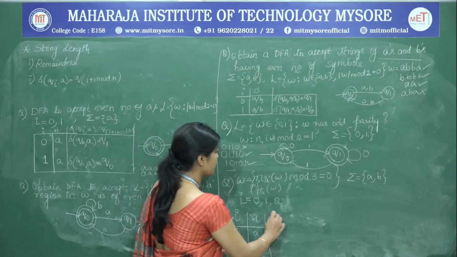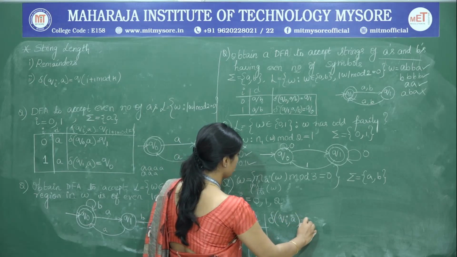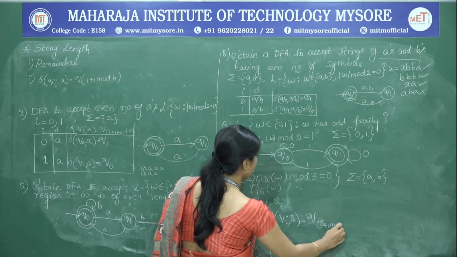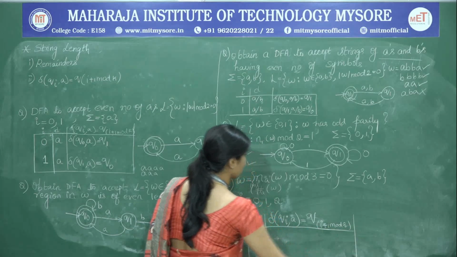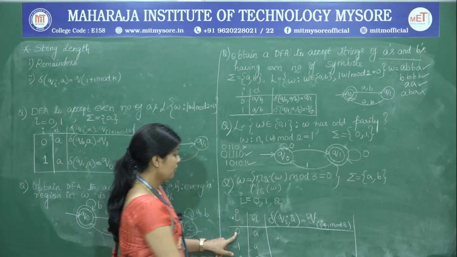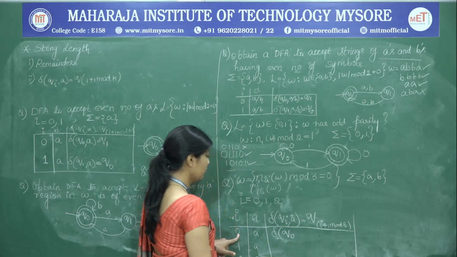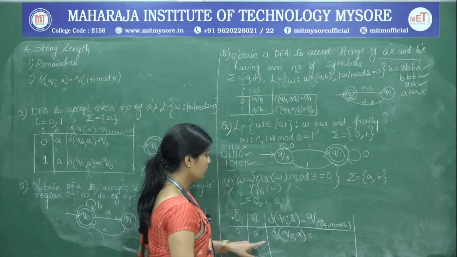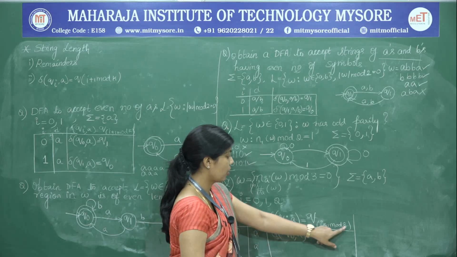We are going to use the relation delta of Qi comma some input symbol is equal to Q of (i plus 1) mod 3. K in this case is 3, therefore, directly I have written it as mod 3. Now delta of Q naught comma A is equal to Q naught on A, so this is (i plus 1) mod 3.